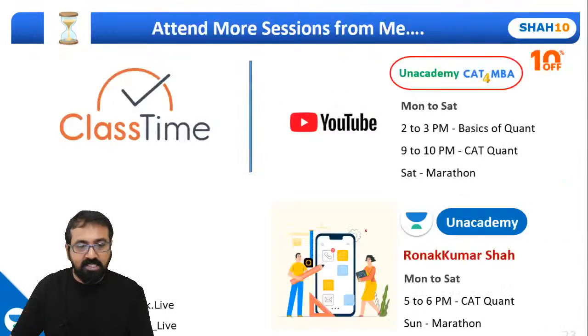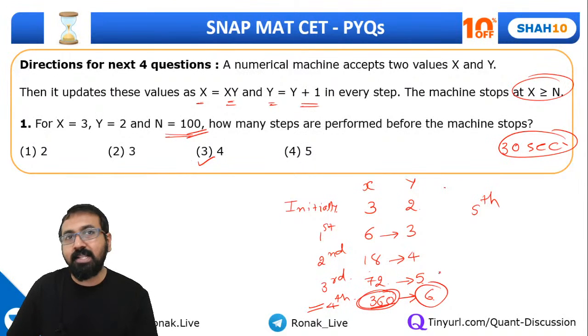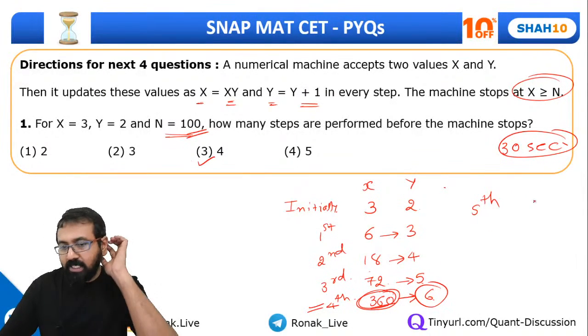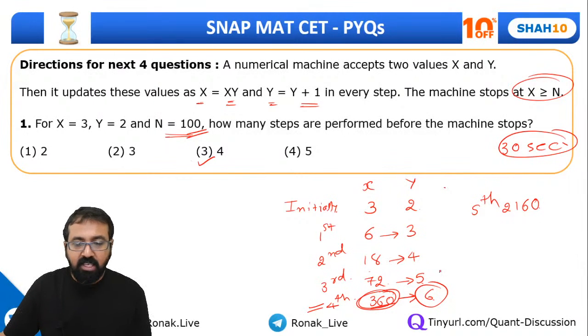Please understand, in the 5th step this value will be 360 into 6. What is 360 into 6? It's 2160, isn't that 1800 plus 360? And what will be the final value of y? Of course 7. Correct guys?